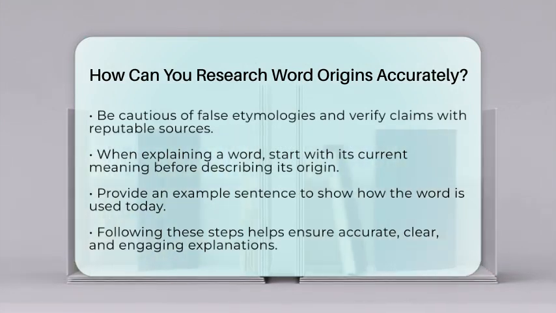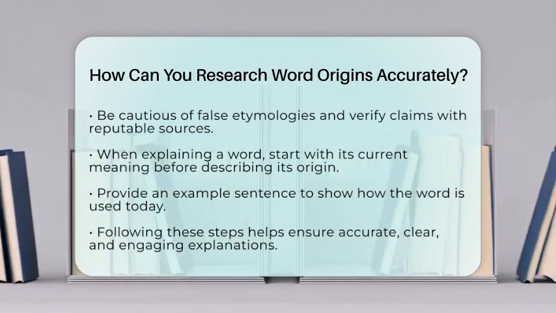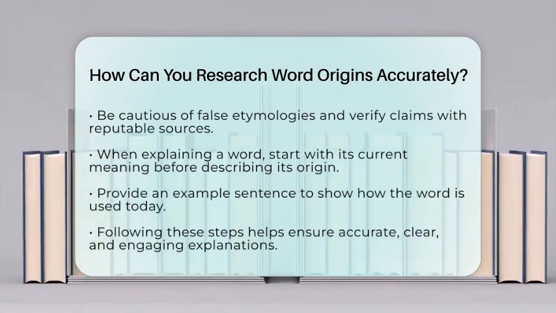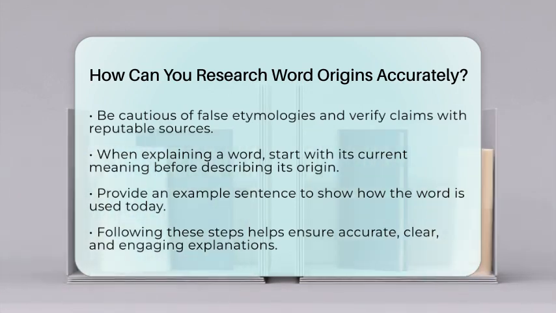When you define a word for your audience, start with its current meaning. Then, explain its origin by describing the root language and how the word has changed over time. For example, the word research comes from Middle French recherche, meaning to go about seeking, from Old French researcher, combining re meaning again or back and searcher meaning to search.